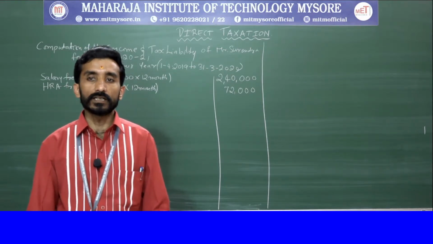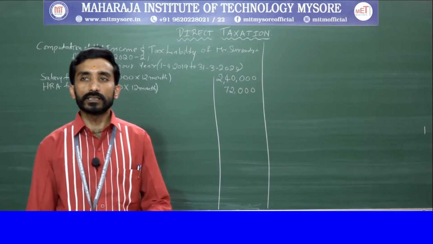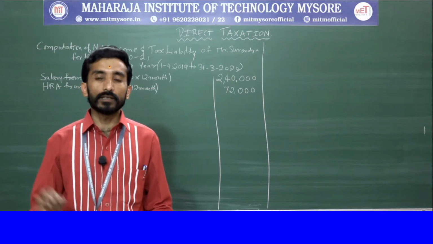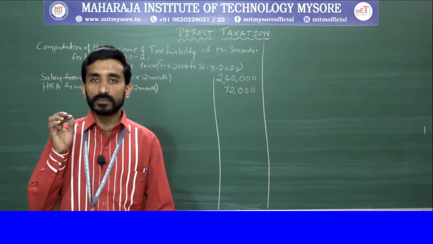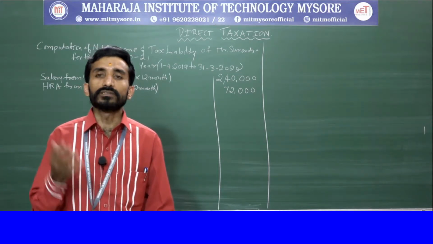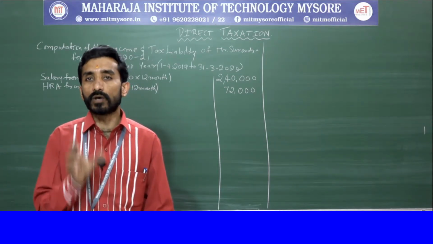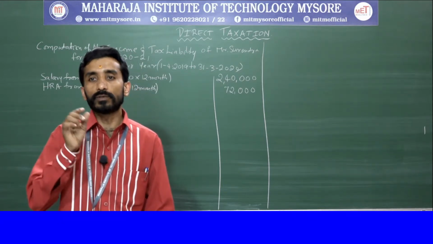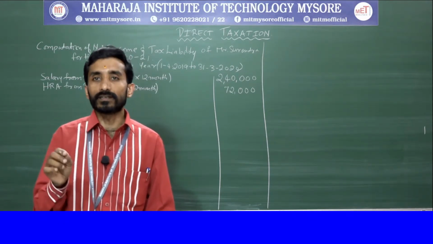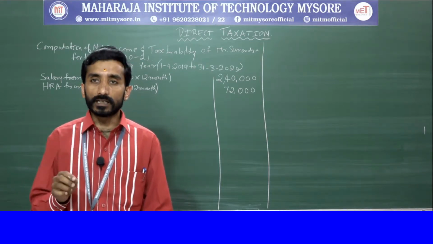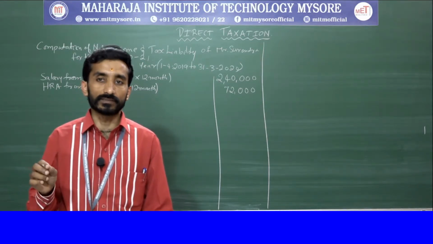Clear? Next, they have also provided a car, where they say that 1500 cc means a small car, and also maintenance, everything is borne by the employer itself. So car provided by P Limited, when it is said as 1500 cc, it is below 1600 cc, so it is said to be a small car. For the small car, the taxable value of perquisite is 1800, plus a driver also has been provided. For the driver it is 900 rupees.